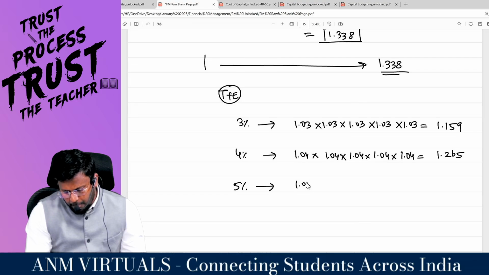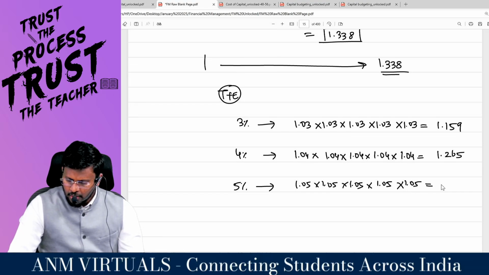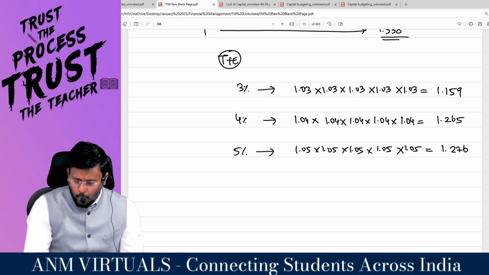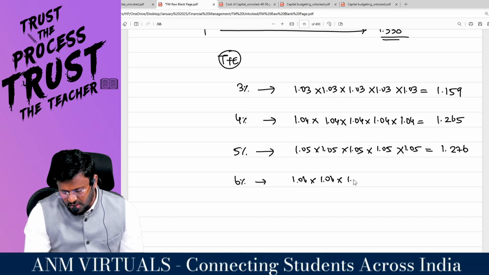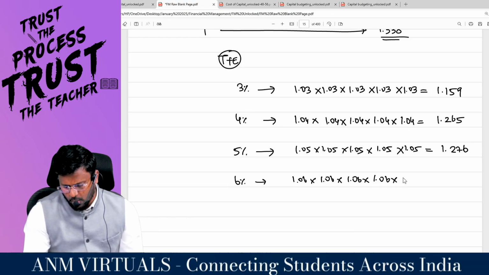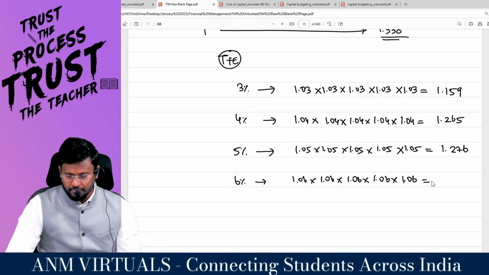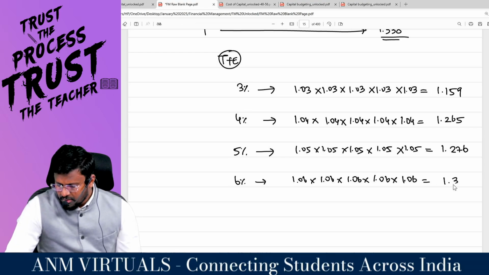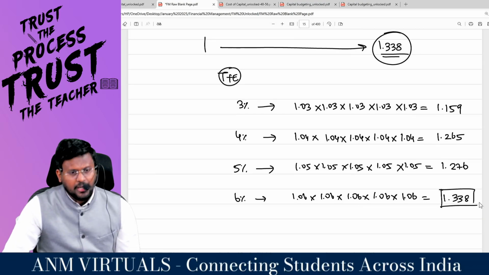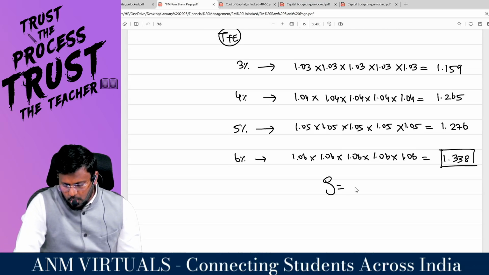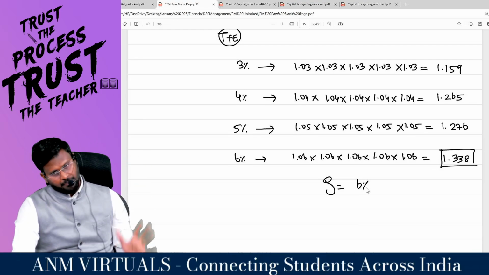So 5%. 1.05 into 1.05, five times, comes to 1.276. I don't want 1.276. I want 1.338. So 6%. 1.06 into 1.06, five times, comes to 1.338. Look at the number, 1.338. Are you all really with me? That means, my dear lovable students, the growth rate is exactly 6%.